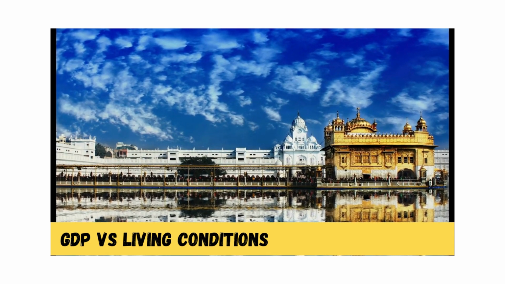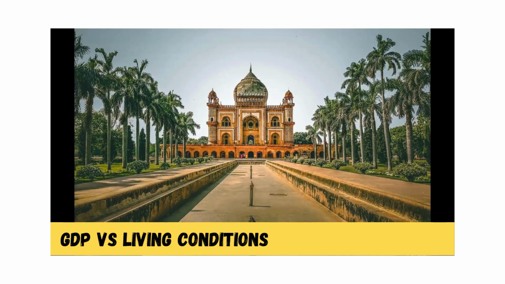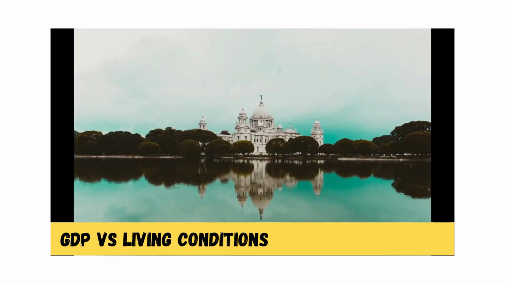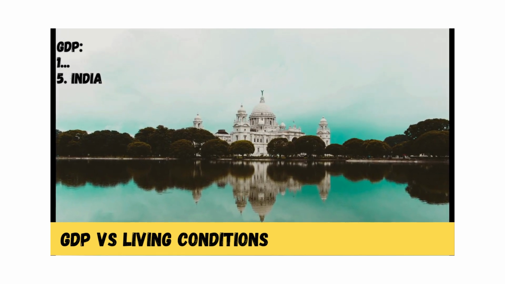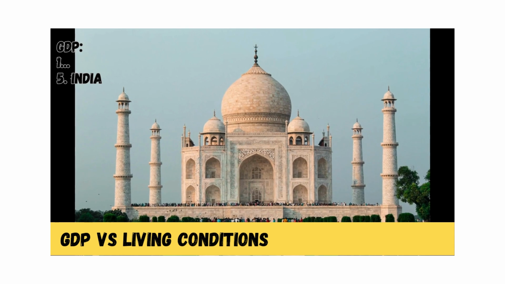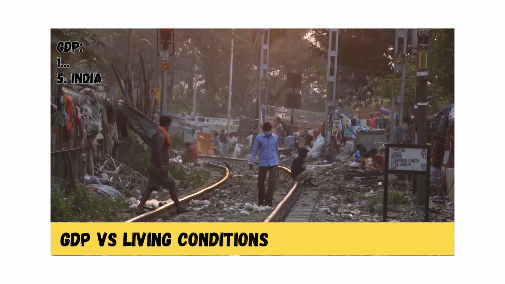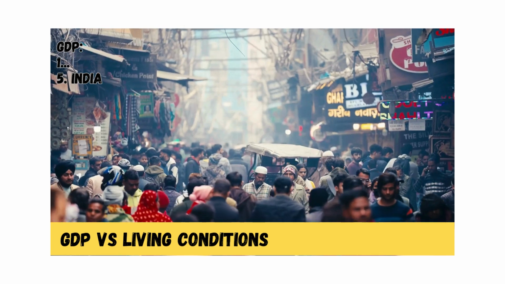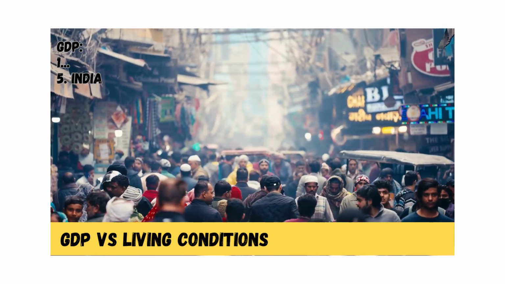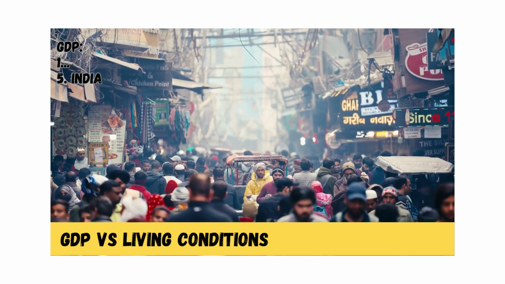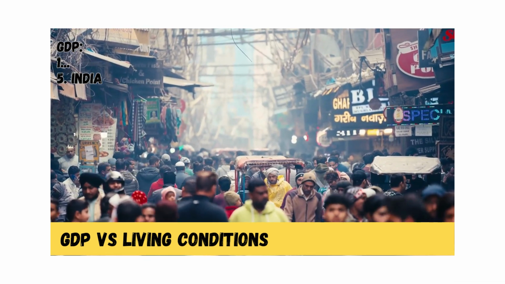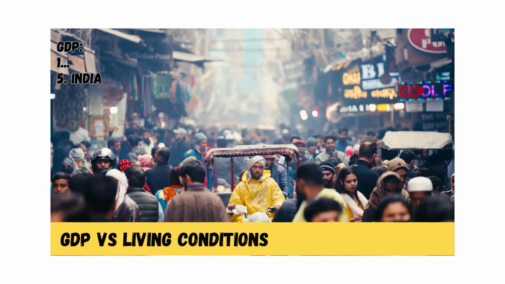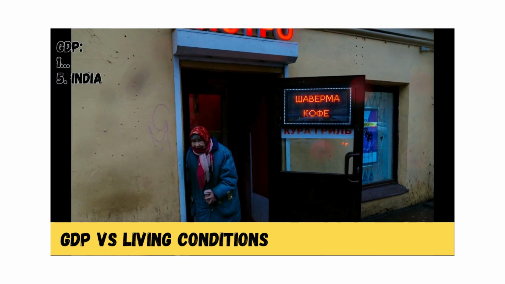But gross domestic product has limits. It can create the illusion of widespread prosperity while masking significant income inequality. For instance, India boasts one of the world's largest economies with a fast-growing technology sector and a growing number of billionaires. It's the fifth country in the world in terms of GDP, yet a large part of its population lives in poverty. Many people live in overcrowded slums with inadequate access to clean water, sanitation, and healthcare. Basic necessities like electricity and education remain out of reach for millions, highlighting the contrast between the rich elite and the impoverished masses.